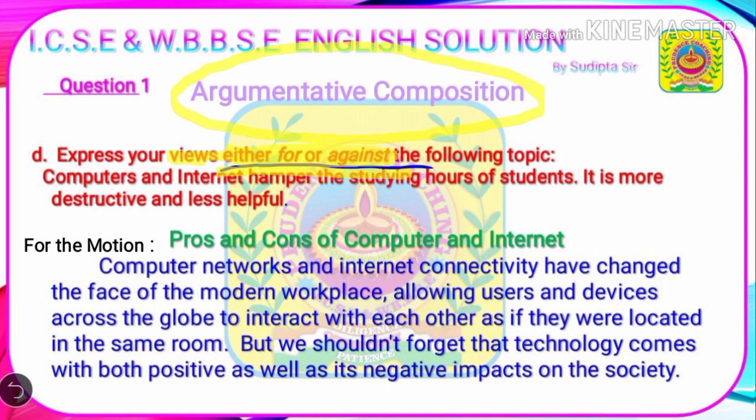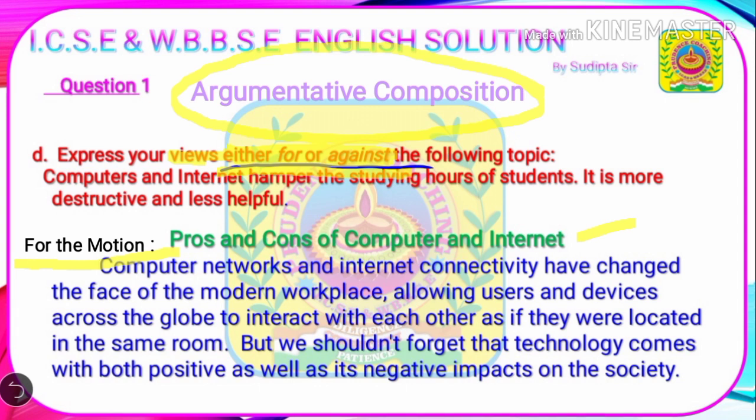And in an argumentative composition, we should mention clearly whether we are writing in support or against the given statement. So in the beginning, we have to mention the title, and the title would be relative to whether we are writing in support or against the statement. Here we are writing in support of the statement. So we have mentioned "for the motion", which means we are supporting the statement, and the title is Pros and Cons of Computer and Internet.